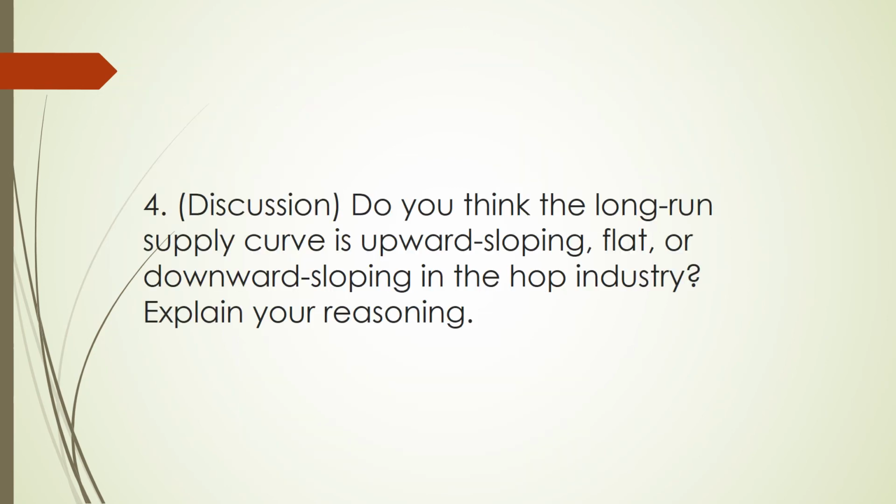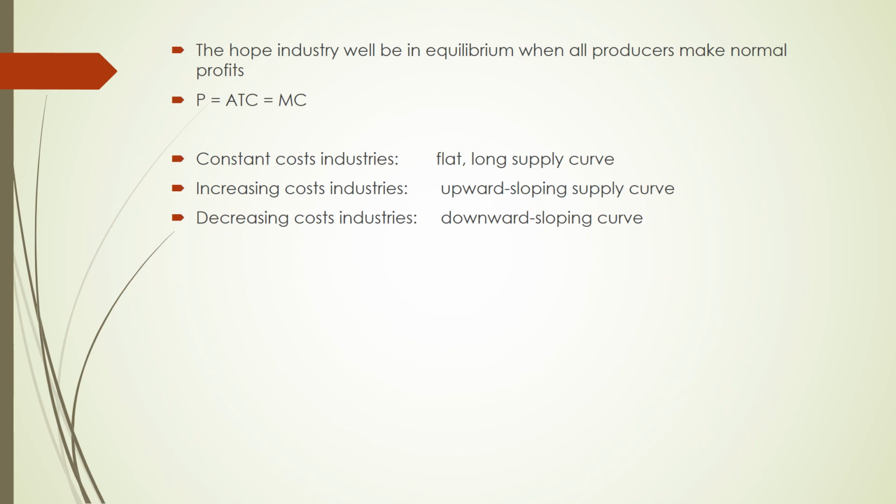Question 4. Do you think the long-run supply curve is upward sloping, flat, or downward sloping in the hop industry? Explain your reason. Because the production cost of the hop industry remains the same in the long run.